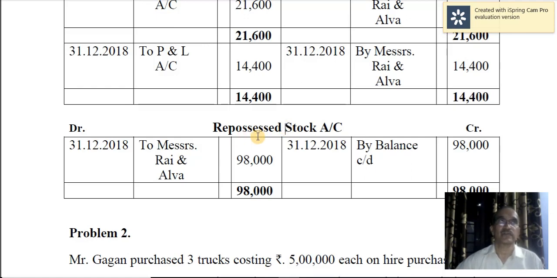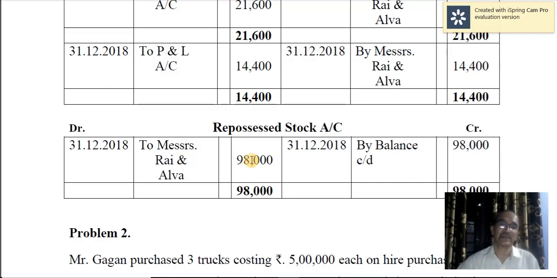Okay, so when assets are taken over, the entry is: repossessed stock account debit to Messrs. Rai and Alva. So you get the goods, for example, 2 trucks you're going to take over. So debit what comes in. Repossessed stock account, being a real account. Then the giver, who are the givers? So Messrs. Rai and Alva. So they are the givers. Messrs. Rai and Alva, their account is credited 98,000. This is the agreed value of 2 trucks taken over.